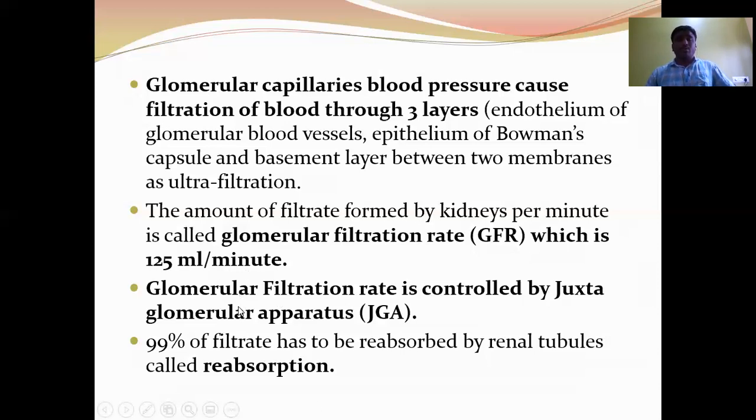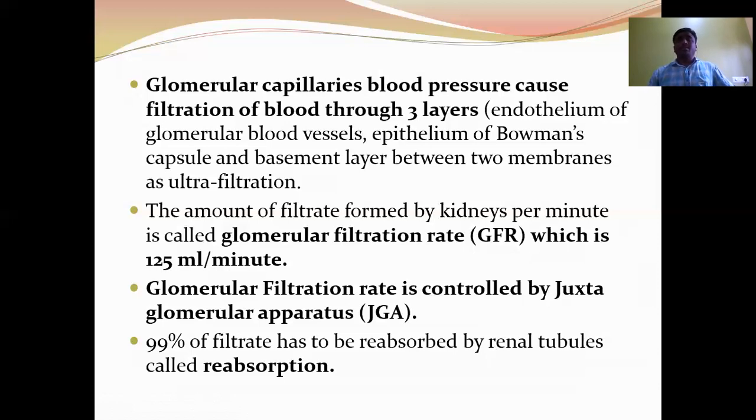Next, the glomerular filtration rate is controlled by the juxtaglomerular apparatus. 99% of the filtrate has to be reabsorbed by the renal tubule, called reabsorption. Here, what is the juxtaglomerular apparatus? It is the sensitive area where the afferent arteriole comes into close contact with the distal convoluted tubule.